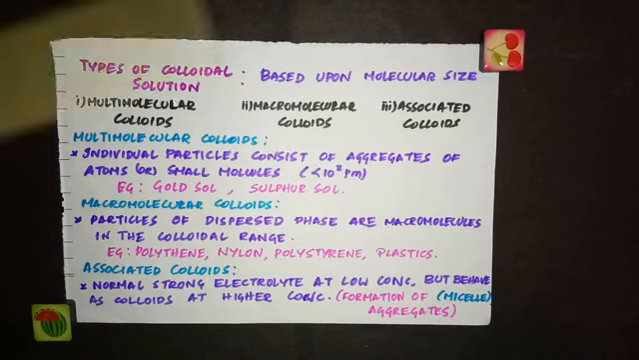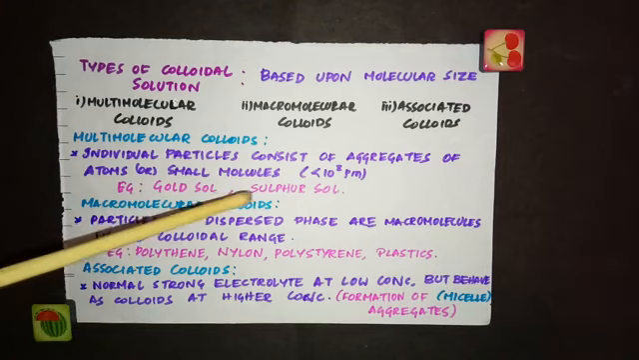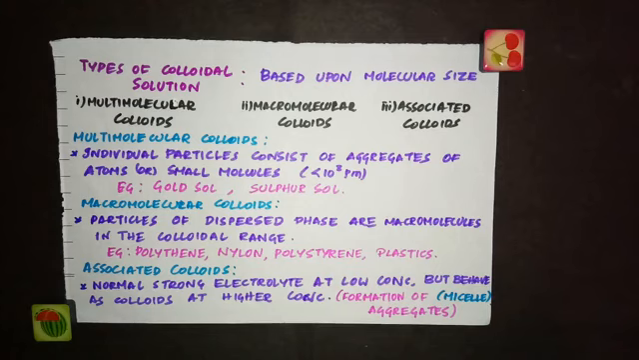Examples are gold sol and sulfur sol. If you see in sulfur sol, it consists of particles having 8 sulfur atoms, S8. Each particle will have 8 sulfur atoms, and that will be in the colloidal range.